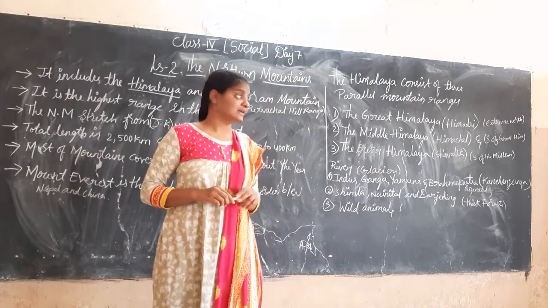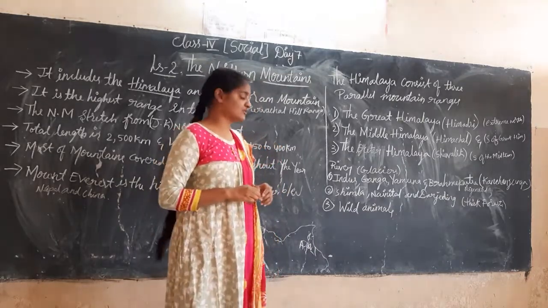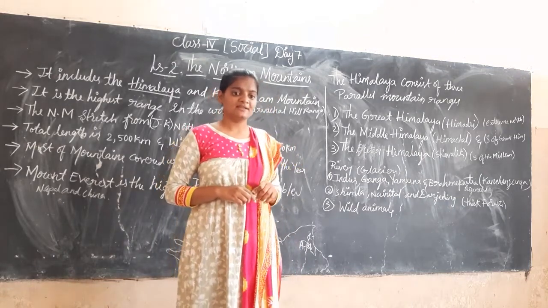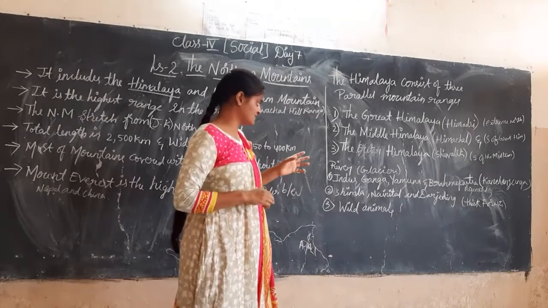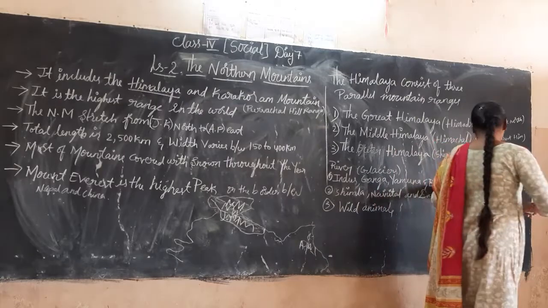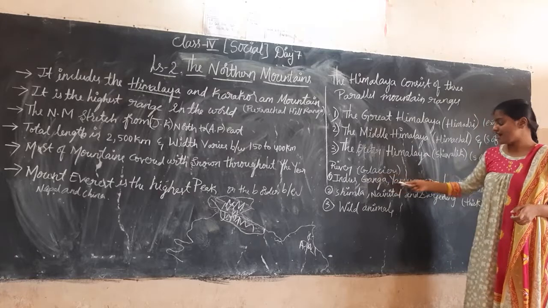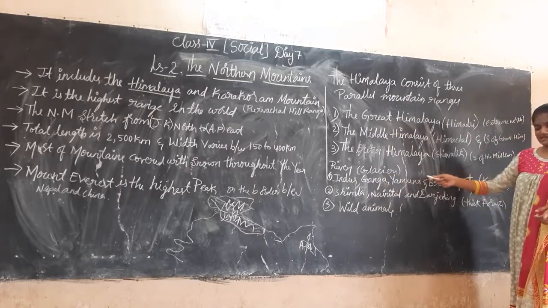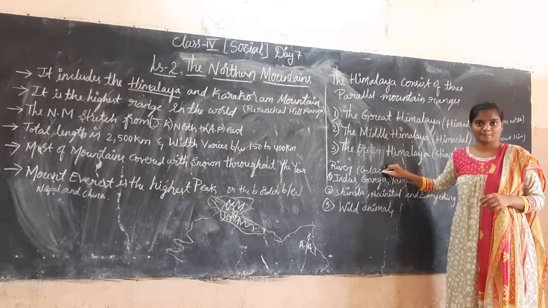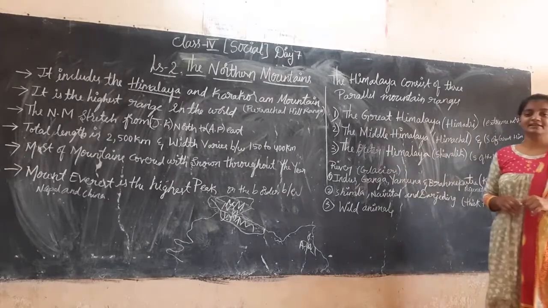Here in these Himalayas, there are glaciers. Rivers such as the Indus, Ganga, Yamuna, and Brahmaputra originate in these glaciers. Okay, so next, Kanchenjunga is the highest peak in this range.